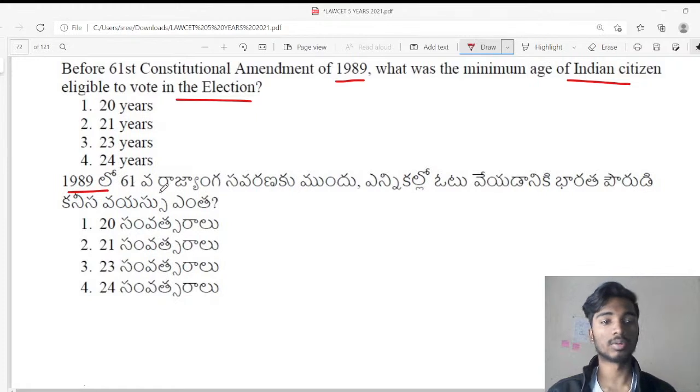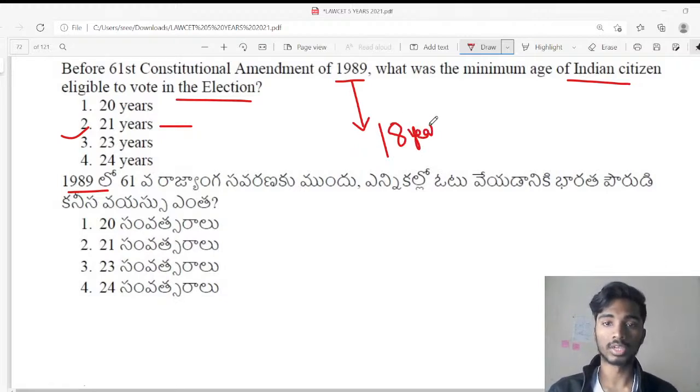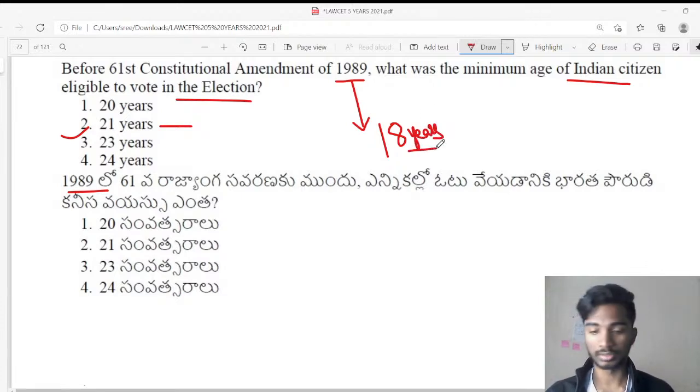The answer is 21 years. By the 61st Amendment Act of 1989, this was reduced to 18 years. Please take a note of this, and then let us proceed with the next question.